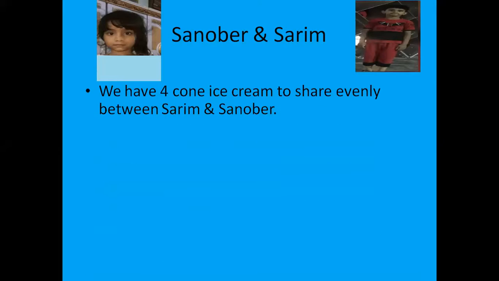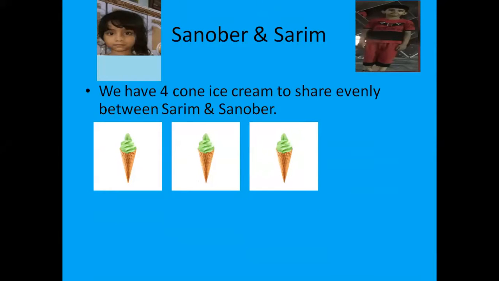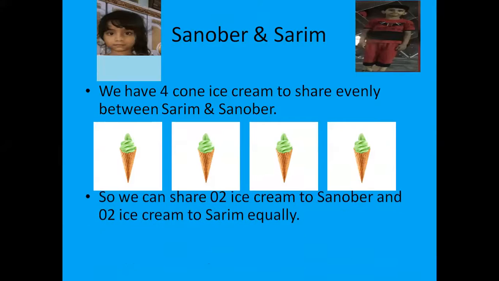And we have 4 cone ice creams to share evenly between Sarim and Sanobar. 1, 2, 3, 4. So we can share 2 ice creams to Sanobar and 2 ice creams to Sarim equally. It means 4 is an even number.